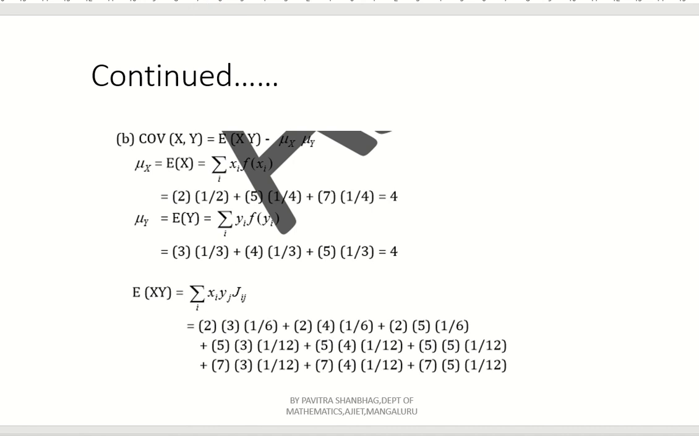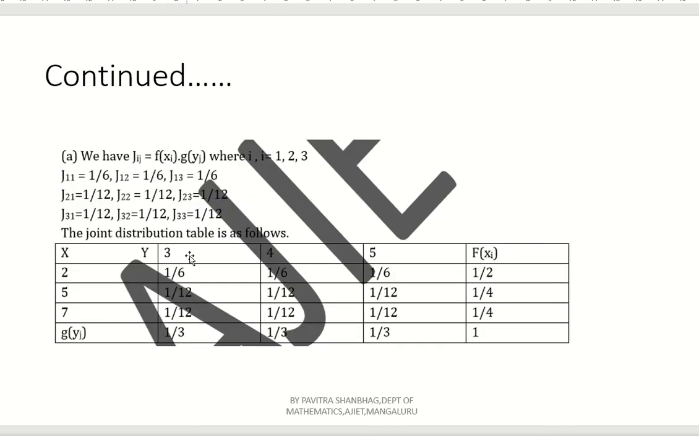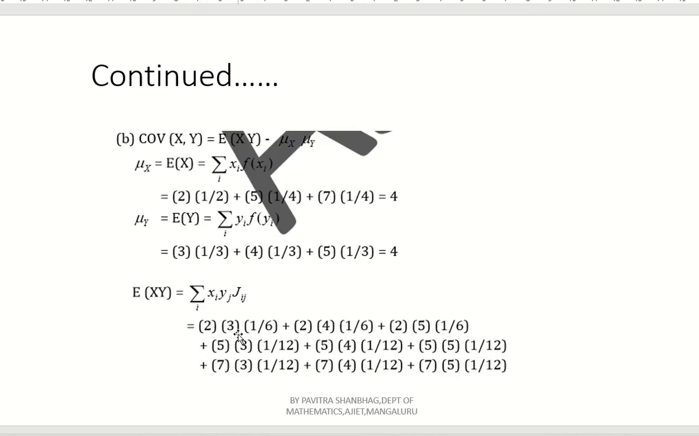You have to check. What is x1? x1 is 2, y1 is 3. What is j11? Look into the table. 1 by 6. So 2 into 3 into 1 by 6, right? Similarly, x1, y2, j12. See here you have to check for each and every combination. That is nothing but x1, y1, j11 plus x1, y2, j12 plus x1, y3, j13.